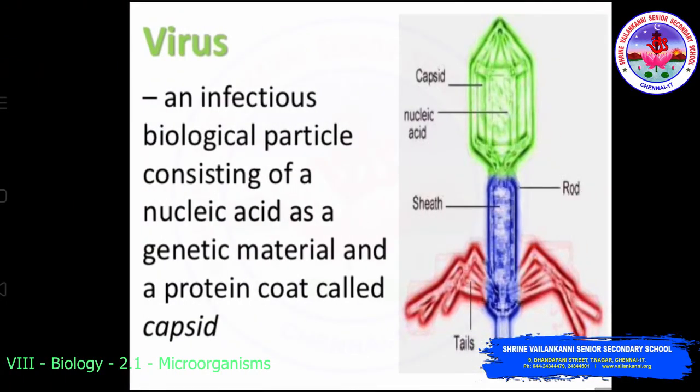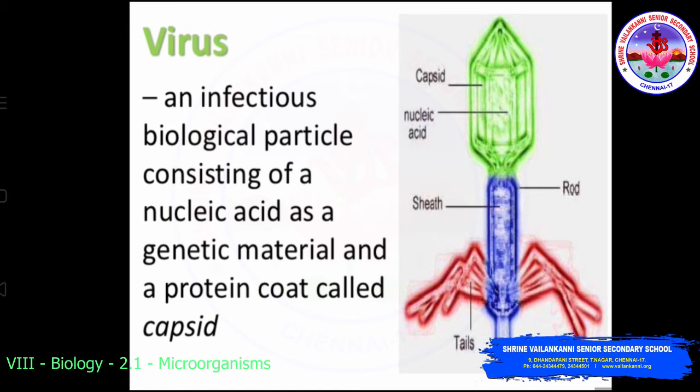A virus is an infectious biological particle consisting of nucleic acid. So what is nucleic acid? Yes, DNA and RNA. So nucleic acid is the genetic material, and it is enclosed in a protein coat called the capsid. Here you can see the morphological characters of a virus. It is enveloped with the capsid.